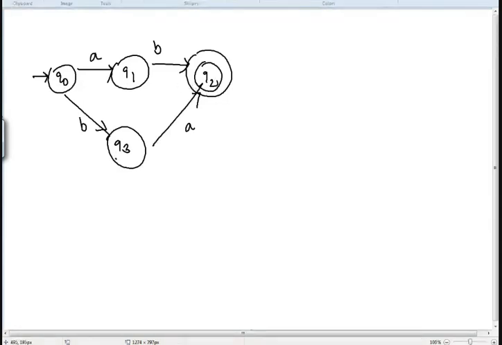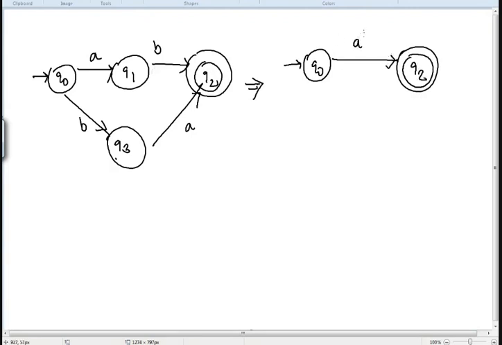Now, in this case, Q2 as a final state, we cannot eliminate. So I can eliminate Q1 state and Q3 state. So with this, I will have Q0 and directly to Q2, in which I have eliminated Q1 state. So this will become AB, right?